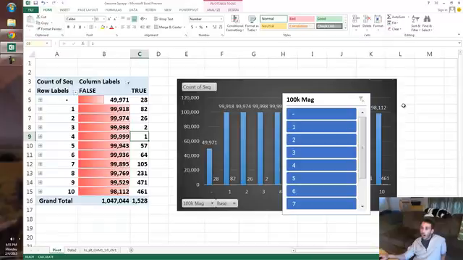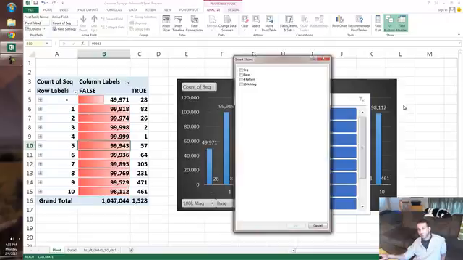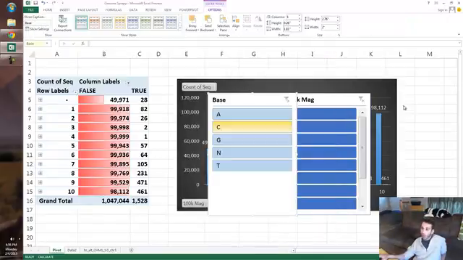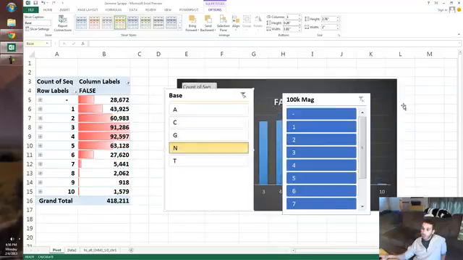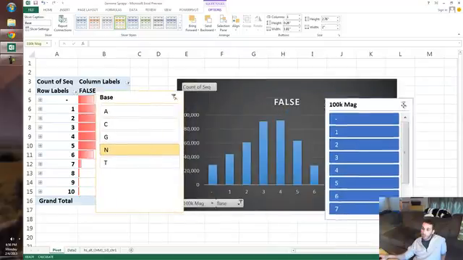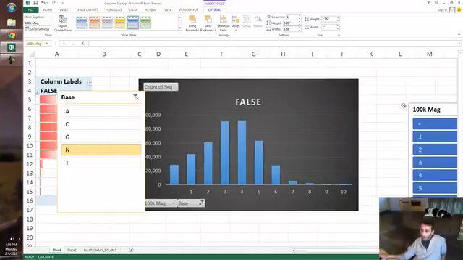how many N's do we have? Where are our N's? Our N's are not base pairs. They are unidentified. Where do they exist in our data set? Well, when I create a filter for the bases, which is what I'm doing, and I'm changing colors on it for fun, and I say, well, where are my N's? All I have to do is click on N, and what's going to show in the table is where my N's are. Oh yeah, my N's are in the middle of this first million in chromosome 1. They are right here.